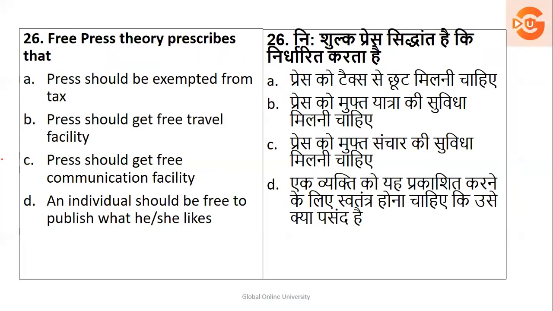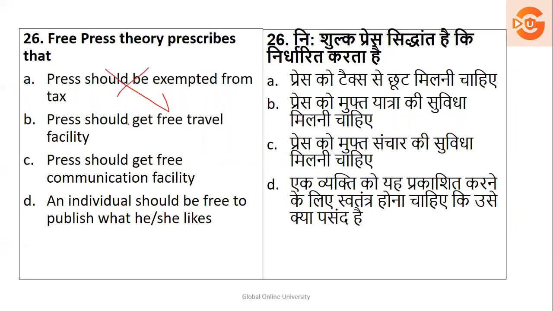Next, free press theory prescribes that. This is one of the words in communication, free press theory. It is basically about your views and your opinions. So when a person is free to go with what he feels, it is called free press theory. The press should be exempted from the tax, press should get free travel facility, or press should get free communication facility.